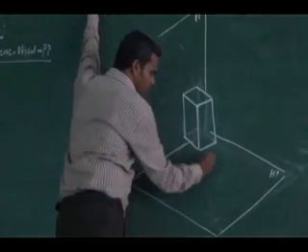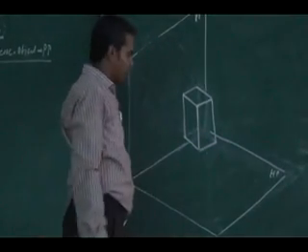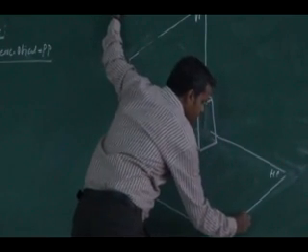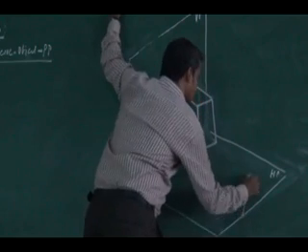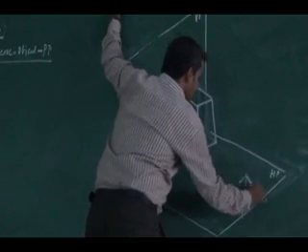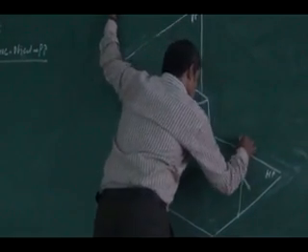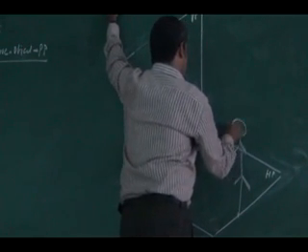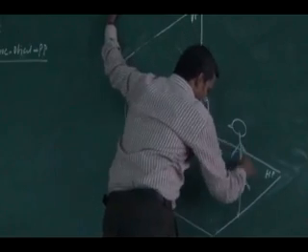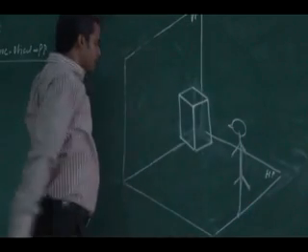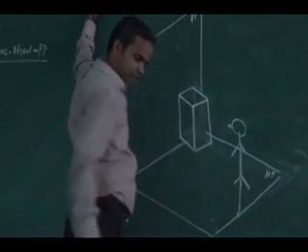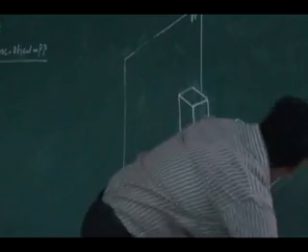See here, suppose this is an object, and the observer is looking at the object. This is the face I am interested in.